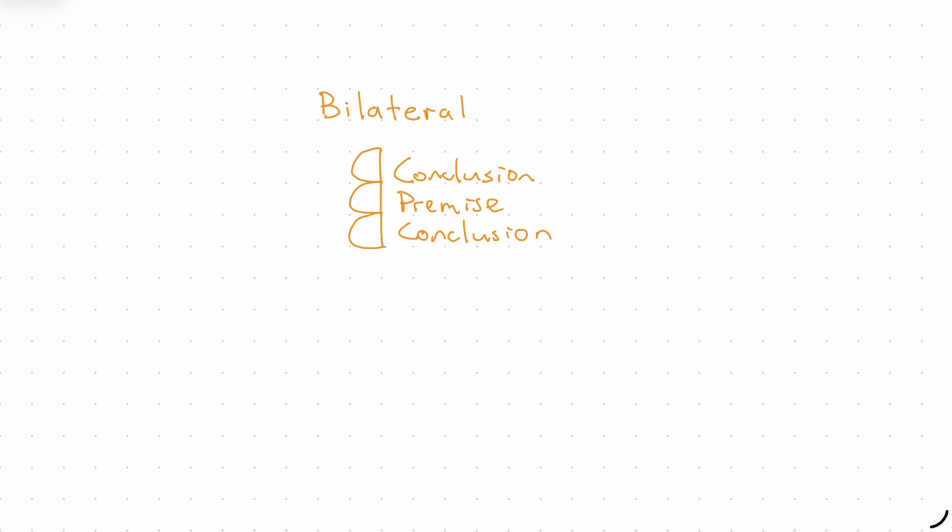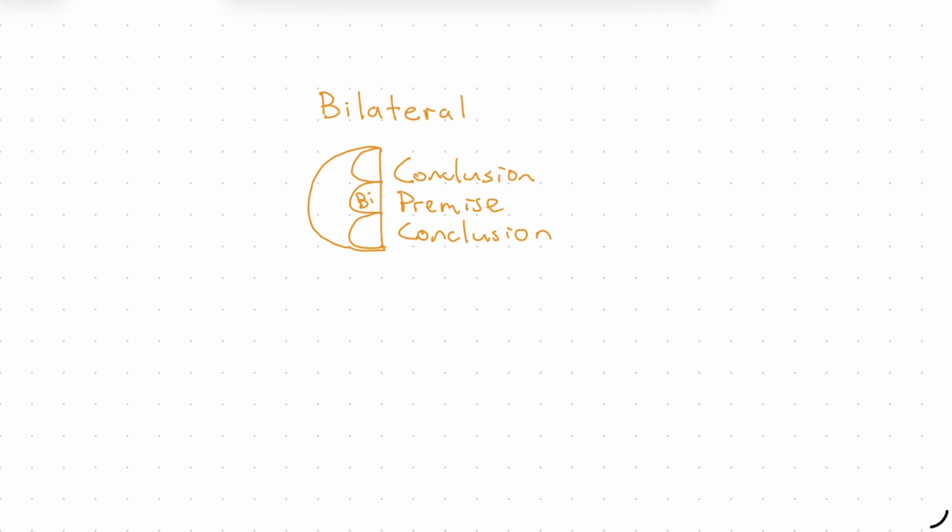However, because we can't cross arcs, there is a bilateral relationship that goes in both directions, and so we label this as bilateral, and we draw it almost like in the case of a series. We draw an arc over all three of these propositions to say that the bilateral relationship is going in both directions. That right here we have a because, and right here we have a therefore.